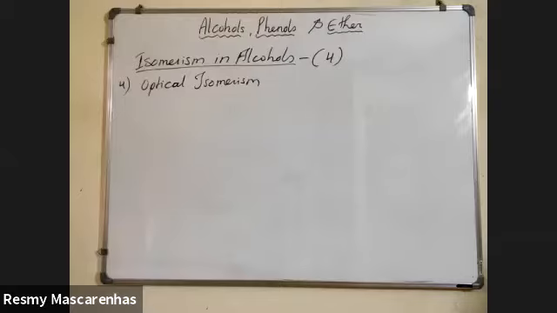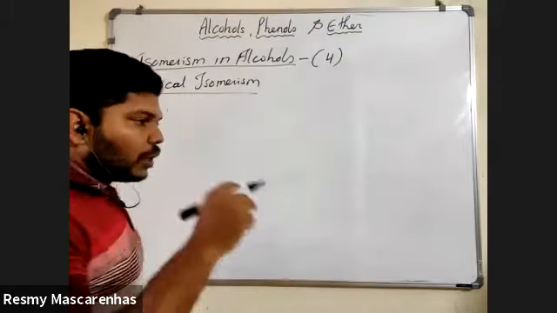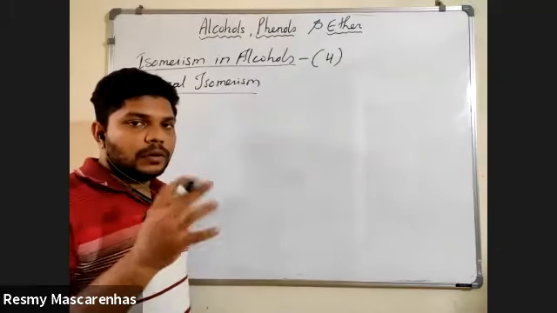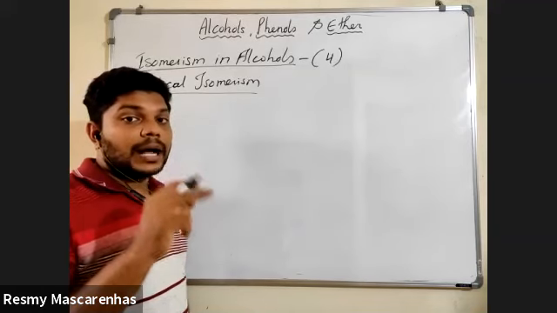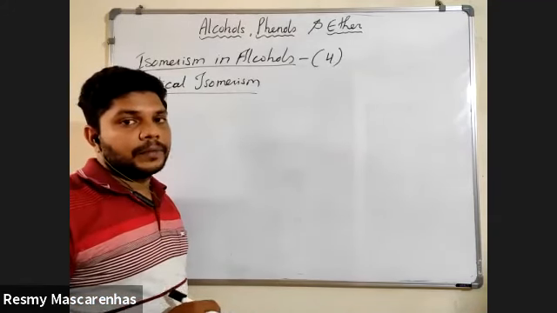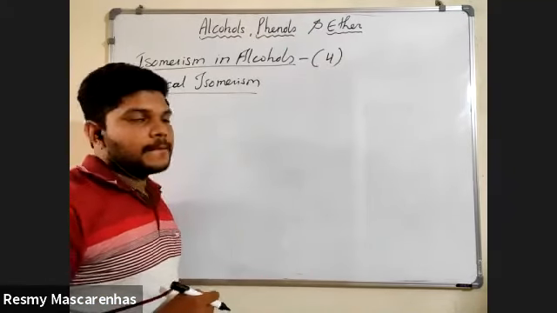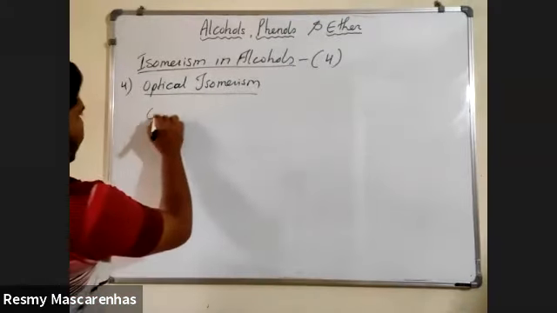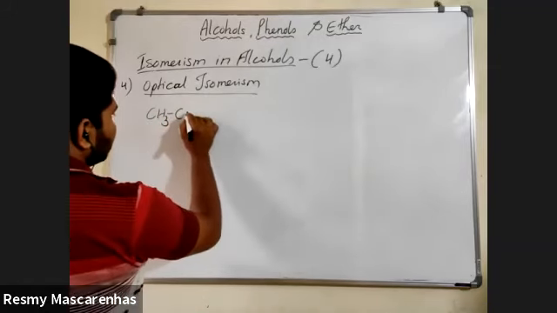Okay. Now what is meant by optical isomerism? To call at least optical isomerism of any alcohol, important is that alcohol should be a chiral alcohol. What is meant by chiral? I think I have explained you people, no?